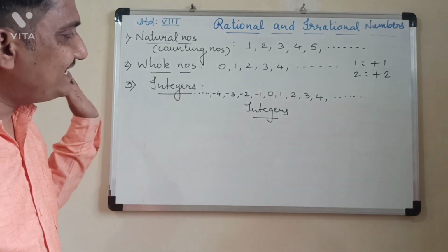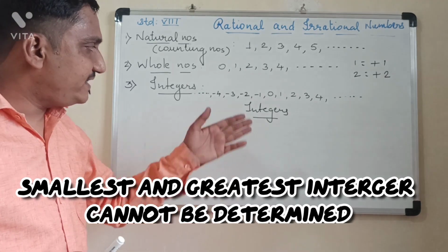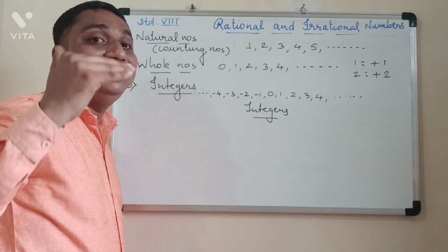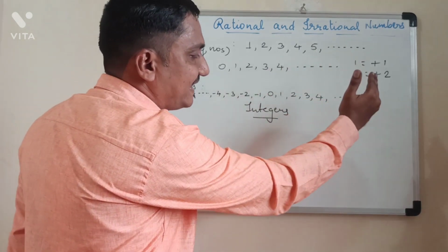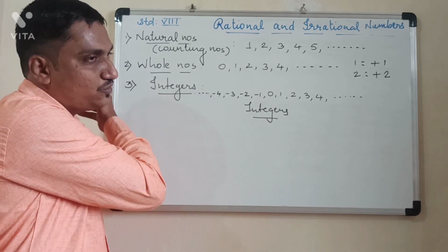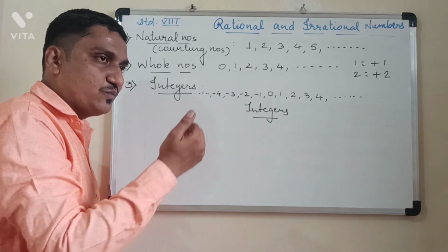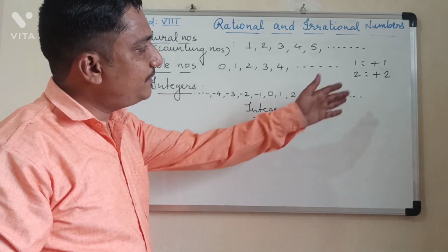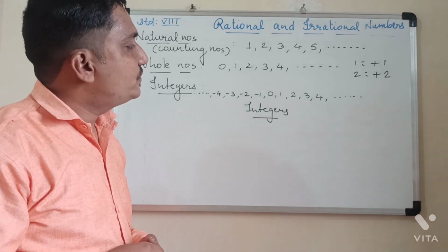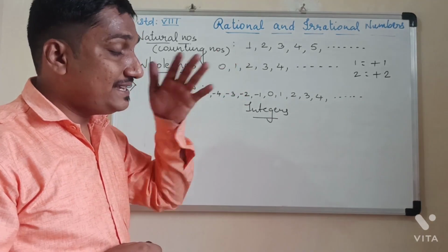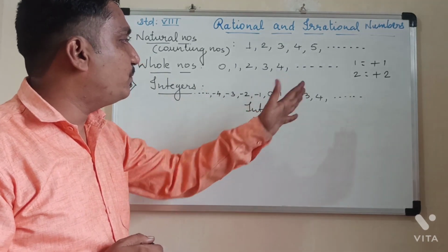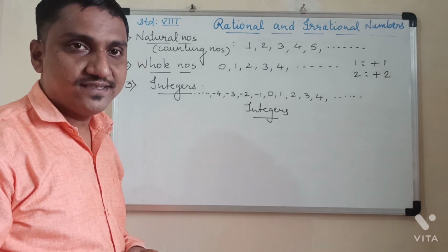So the smallest integer no one can predict because they are infinite. And as you go to the left side, the value of the number decreases, and as you go to the right side, the value of the number increases. Here -4, then -5, -6, so on. So many numbers are there. The smallest number we cannot tell, the biggest number also we cannot tell because these numbers are infinite. So all the negative numbers, 0 and positive numbers, we call integers.